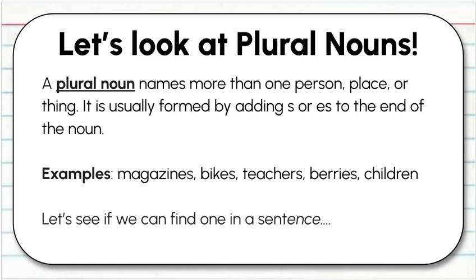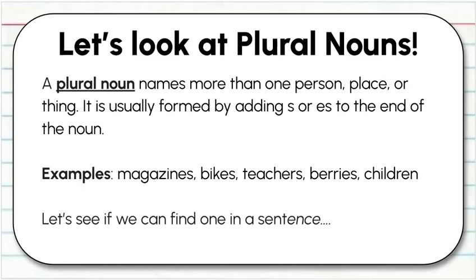Now let's look at plural nouns. A plural noun names more than one person, place, or thing. It's usually formed by adding S or ES to the end of the noun. Now, look at the word usually. Does usually mean always? Of course not. So it is usually formed by adding S or ES to the end of the noun, but not always. So don't let it fool you. Some examples might be magazines, bikes, teachers, berries, or children. See children? No S at the end, but it is more than one.